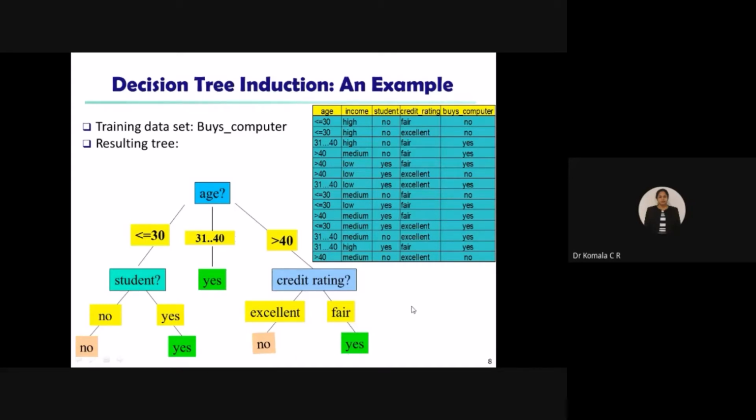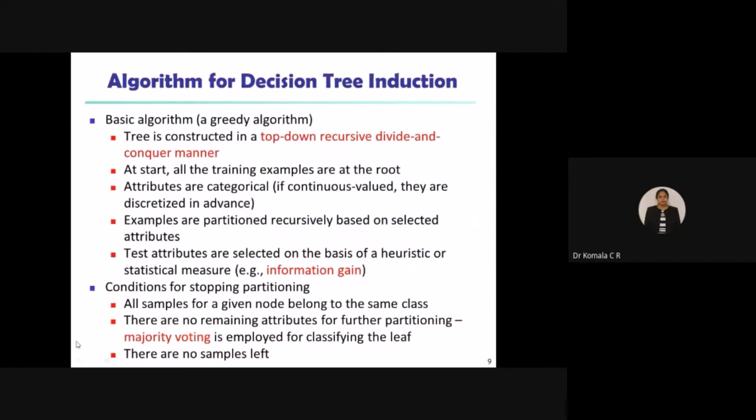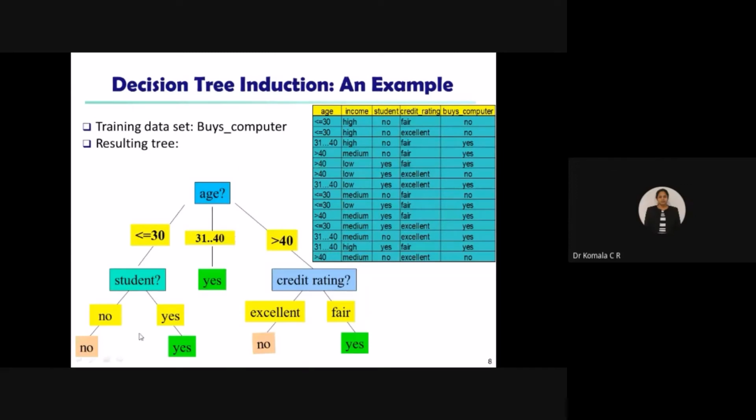You can go with the tree, right? So there are no more samples left. I don't have any more samples to continue with the partitioning. I cannot partition this S into another leaf node. So if that is the case, we'll stop at this stage.